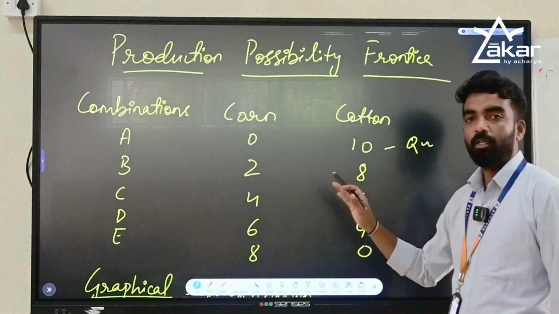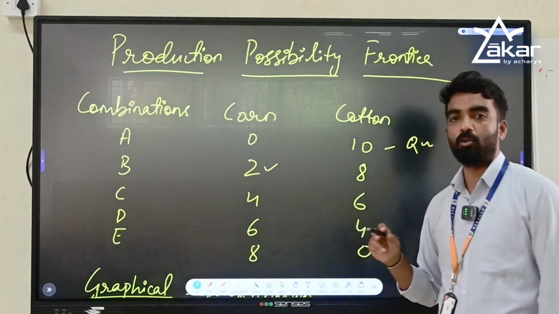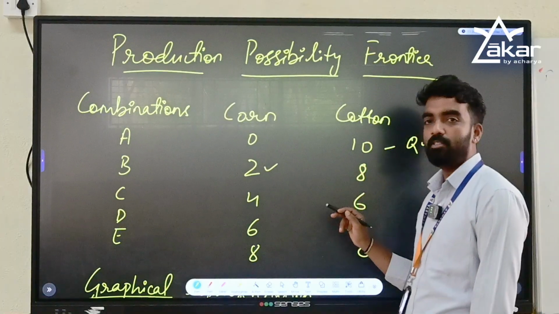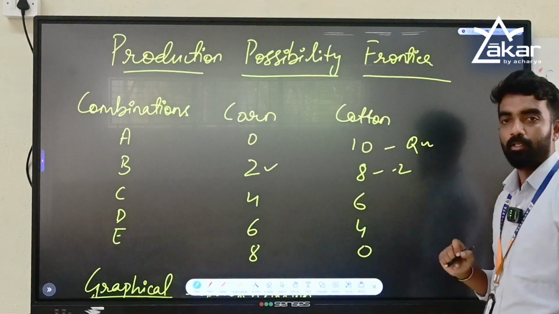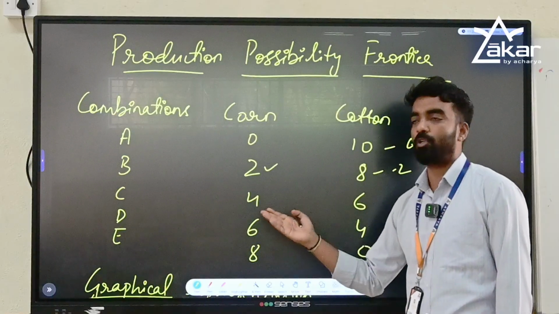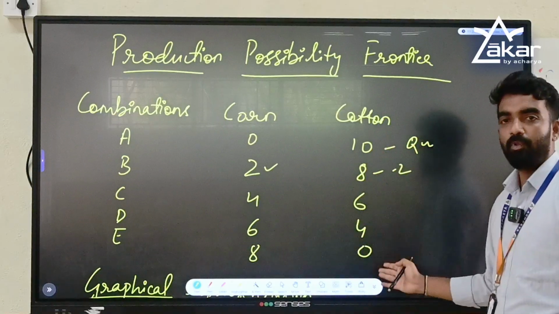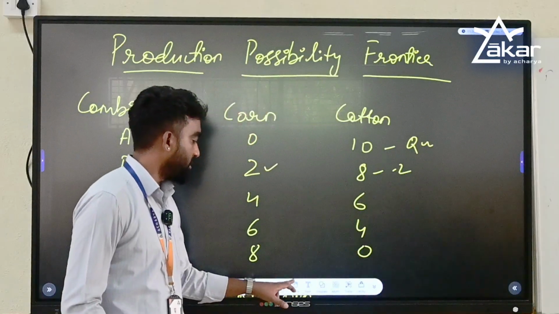Then if I want to increase the quantity of corn by 2 quintals, I have to sacrifice 2 quintals of cotton. Similarly, it goes on. If I try to increase the output of corn, then the cotton will reduce because we have a limited patch of land, right?